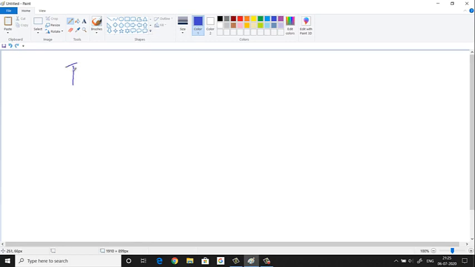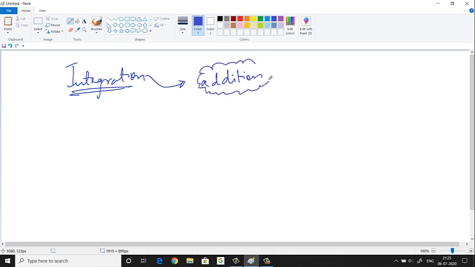Alright. So let me just write the heading. Integration. So what is integration first of all? See, integration in simple terms means addition, right? Now, for a while, let us not get into the depth of what integration is.